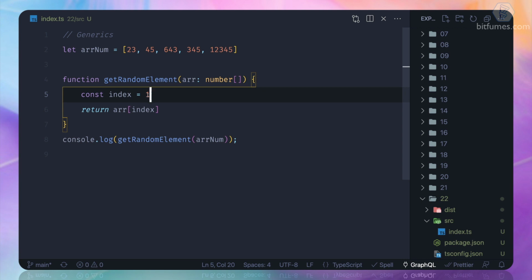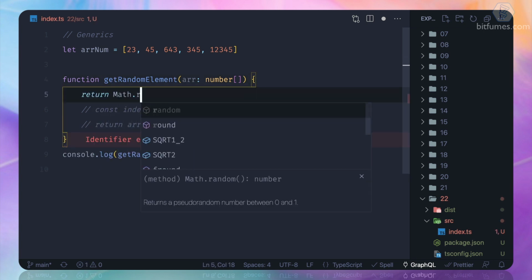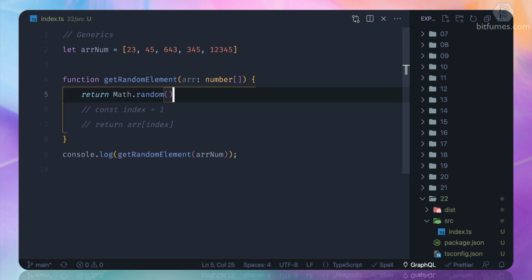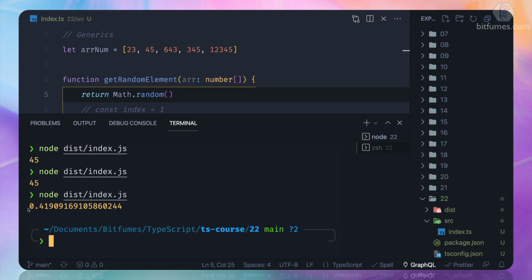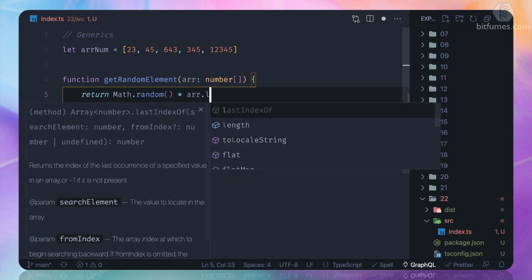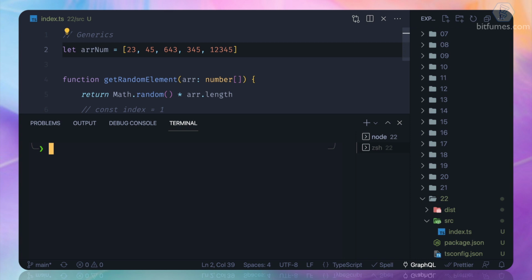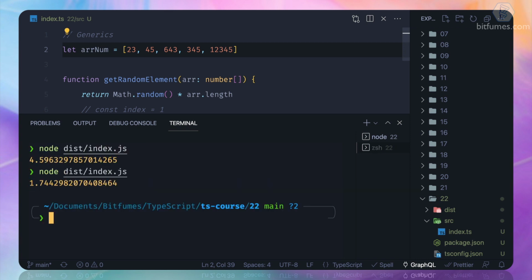So I'm going to use Math.random. If I do this, we get a number between 0 and 1. I can multiply with the array length, so 1, 2, 3, 4, 5, so that we get a number between 0 and 5.